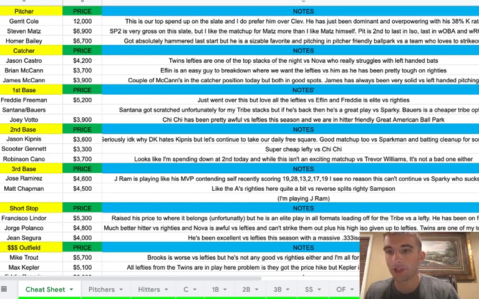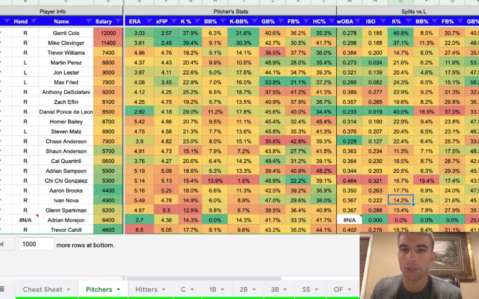He's got a massive 38% K rate, and if we just take a look at his numbers, let's go back to the pitching sheet really quick. He's got a 3.03 ERA, which I don't really use ERA, but I do like using xFIP. And his xFIP is elite, 2.57.